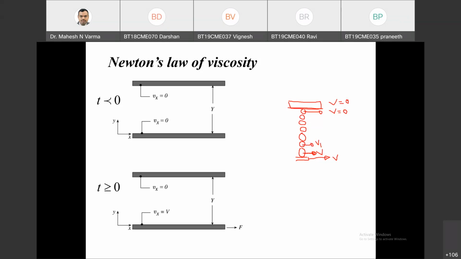As it attains some v1 velocity, it will try to pull this molecule, so this will have some v2 velocity. Similarly, as this plate is steady, this molecule will have velocity 0, and it will try to keep this molecule at 0. So there will be some force which is encouraging velocity which is coming from the bottom plate, and some force which is reducing the velocity which is coming from the top plate. And this will give rise to a flux.